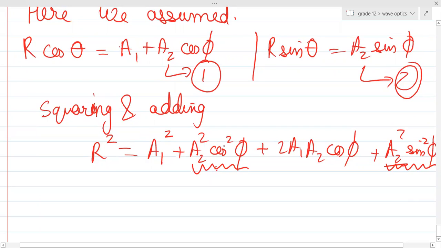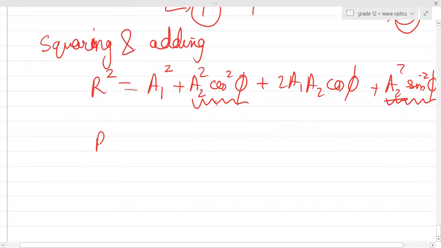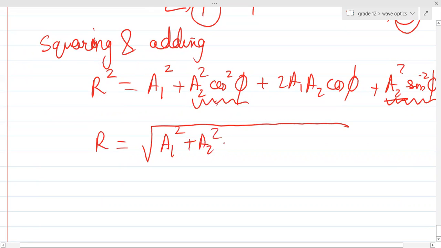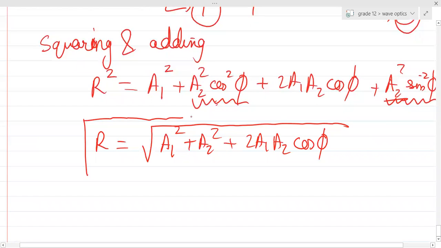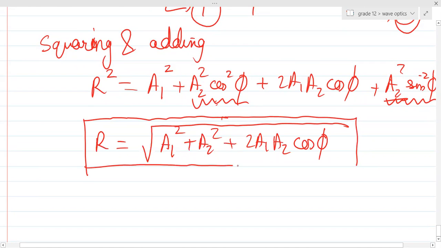So A2 square can be taken as common, cos square phi plus sin square phi will become 1 again, and from here R is equal to under root of A1 square plus A2 square plus twice of A1 A2 cos phi. किसी को कुछ याद आ रहा है? Is this formula looking similar? Do you remember the vector addition? Yes, sir.